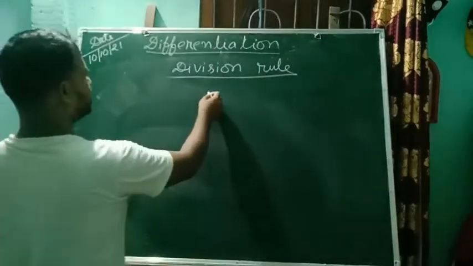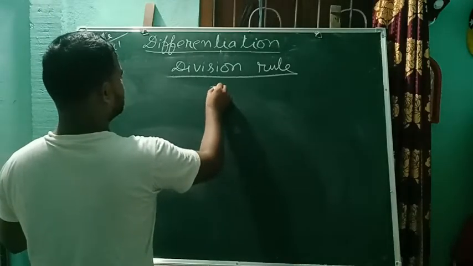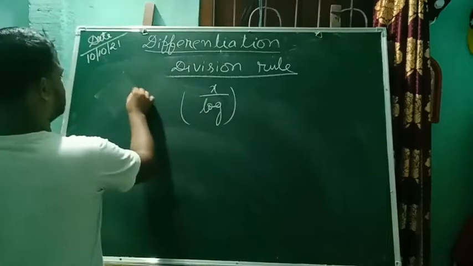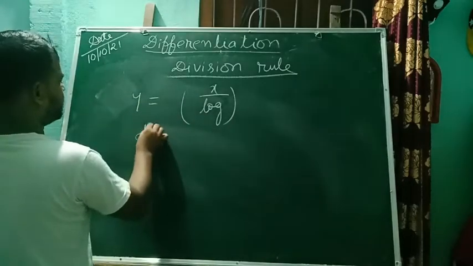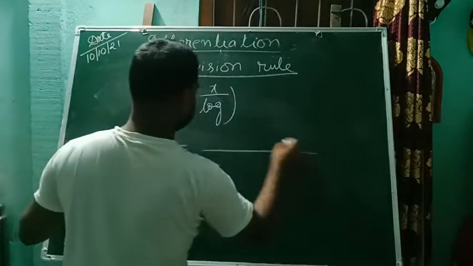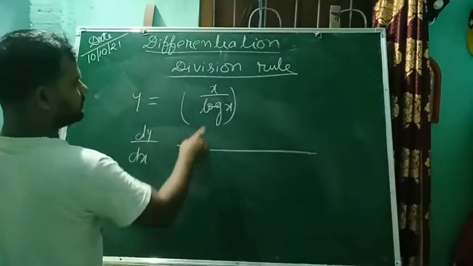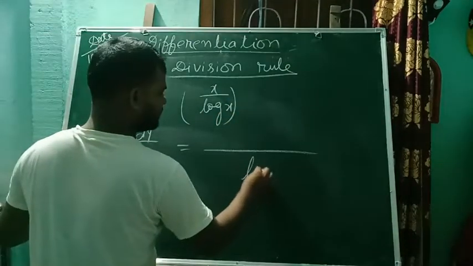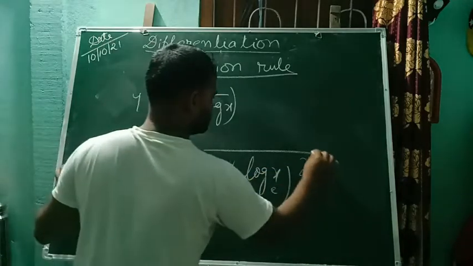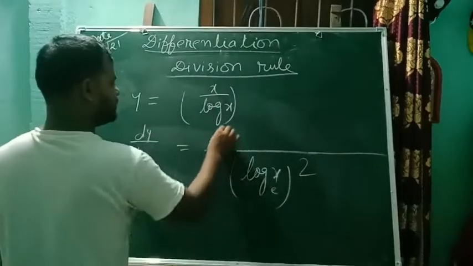The same thing we can write x by log x. If it is this, then we have to find dy by dx. So you can say now, whatever it is in the denominator, give it square and write it at first.